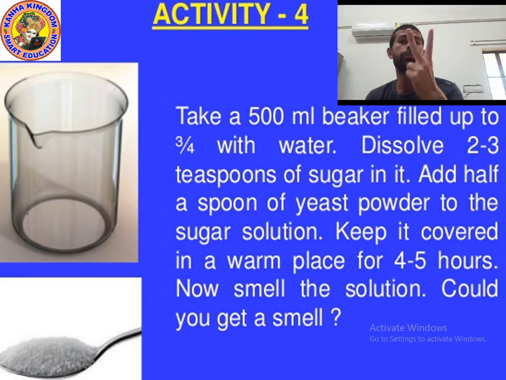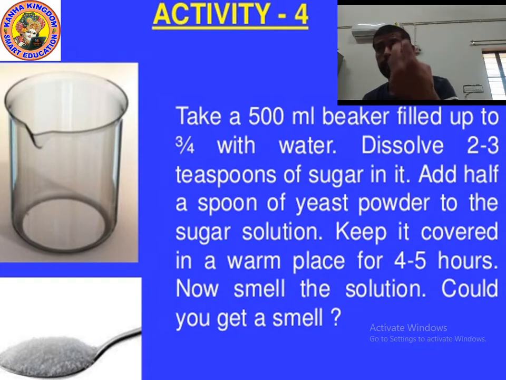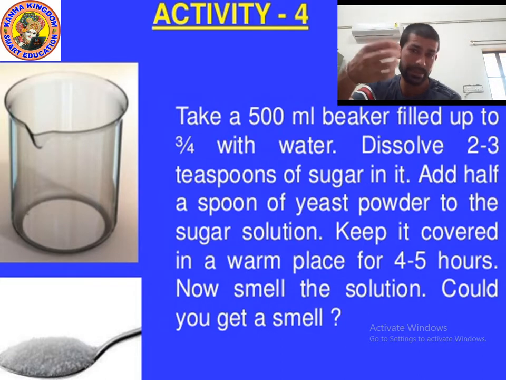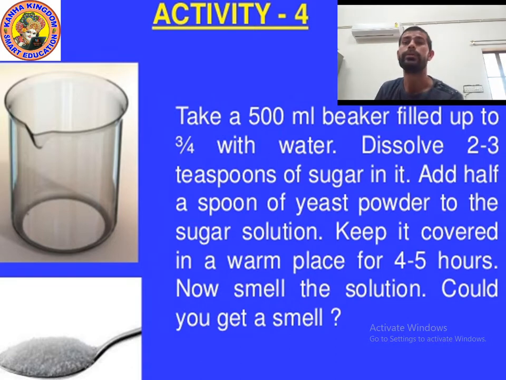Step number 2, add 2-3 teaspoonfuls of sugar in it. Step number 3, add half a spoon of yeast powder.